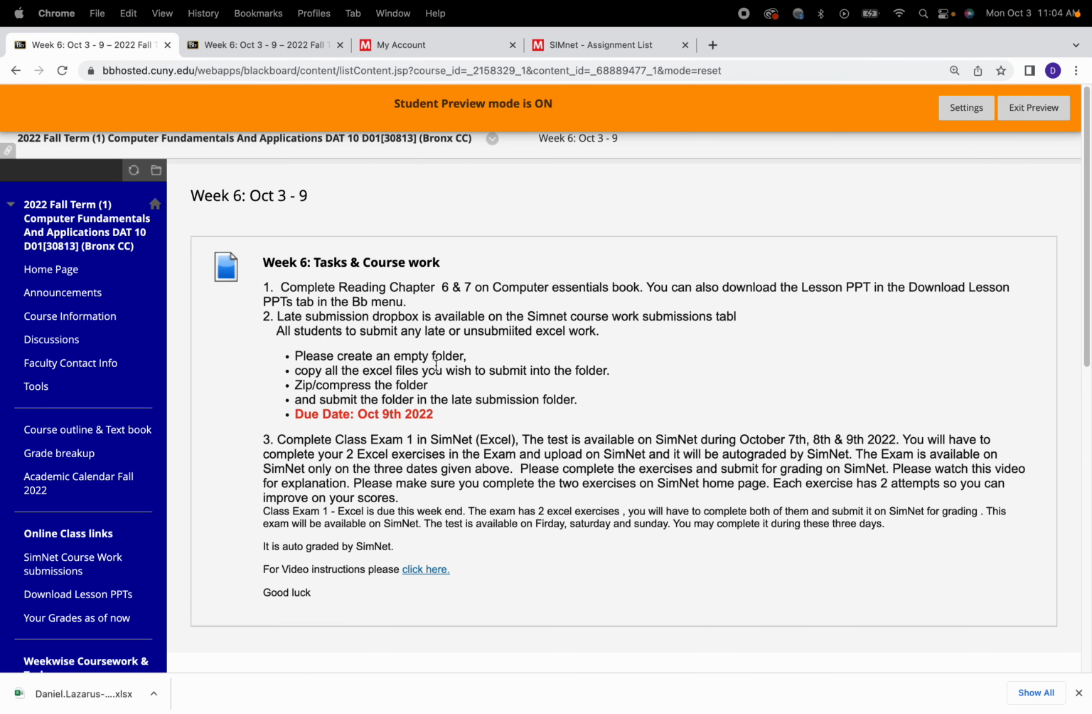The instructions are also very clear. Here it says there are 2 exercises, and it is available on 3 days, and each exercise has 2 attempts. Do not be confused. There are 2 exercises. Each exercise has 2 attempts. And it's available for you on Friday, Saturday, and Sunday.